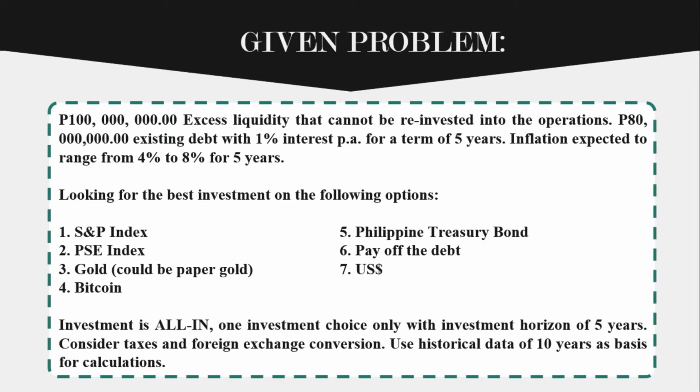Now, our goal is to look for the best investment among the following options. First is the S&P index, second is the PSE index, third is gold, it could be paper gold, the fourth one is Bitcoin, fifth is the Philippine Treasury bonds, sixth option is to pay off the debt, and lastly, US dollars. So the investment is all in and only one investment choice with an investment horizon of 5 years.